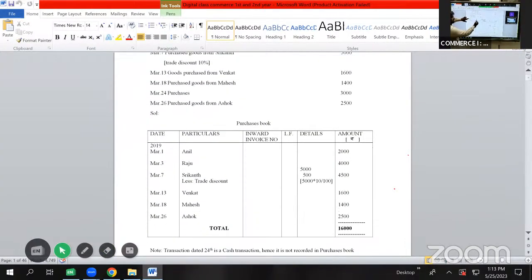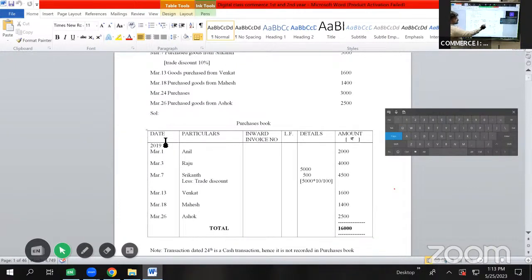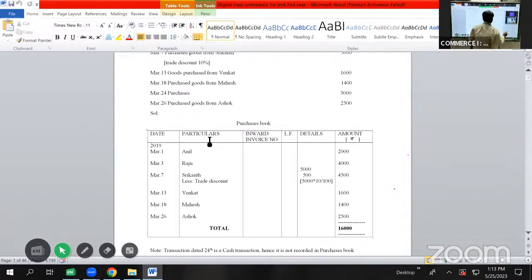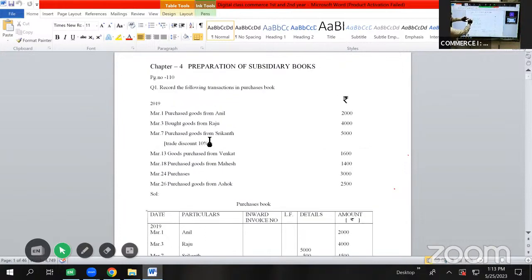So here is our solution. Here is the heading purchases book, the format for which is date, particulars, inward invoice number, LF, which stands for ledger folio, details, amount, rupees. So the first transaction is given on 2019 March 1st, purchased goods from Anil 2000.